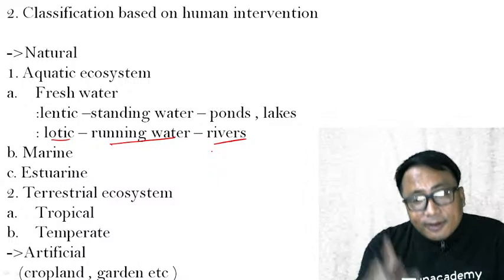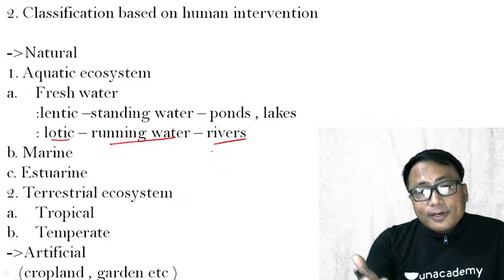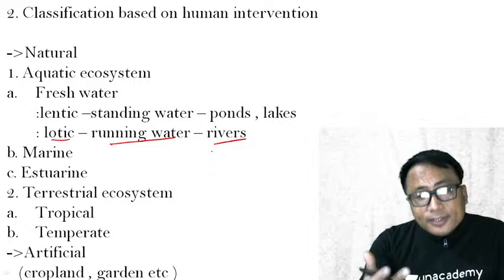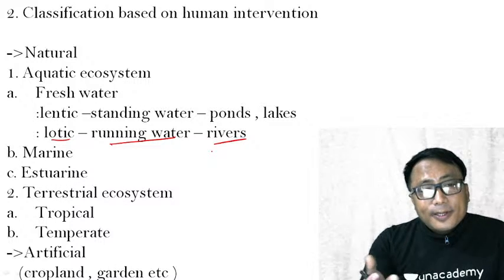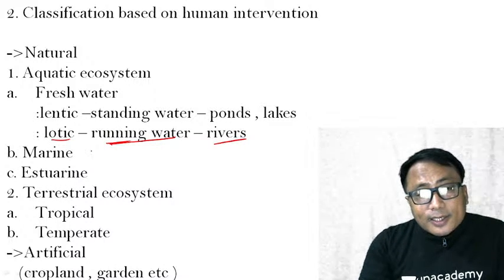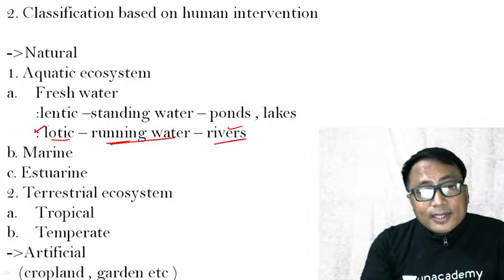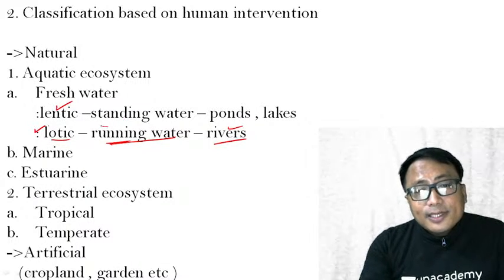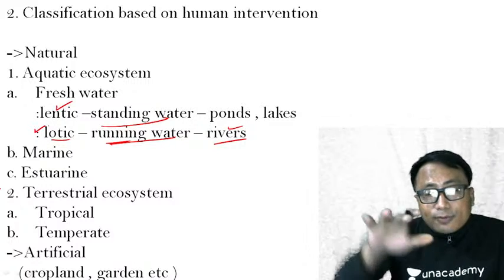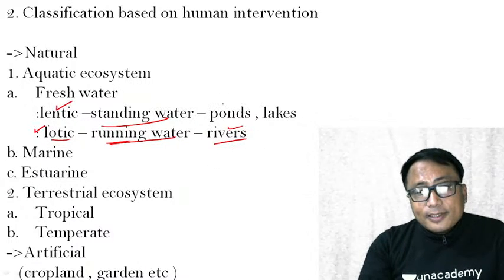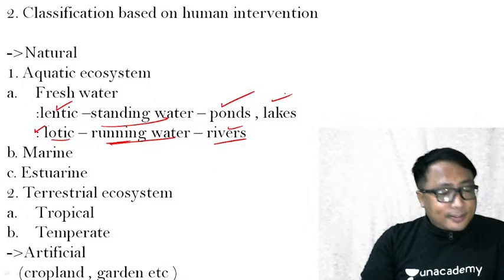In the lake, in the river, the velocity of the river, the salinity of the river, the temperature of the river will be different. Therefore, the running water is known as the lotic ecosystem. Example is the river. On the other hand, the lentic ecosystem is the standing water. That is water which is stagnant. For example, the ponds and the lakes.